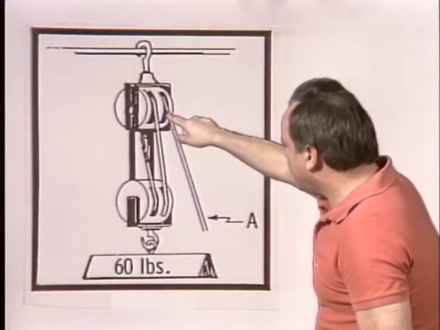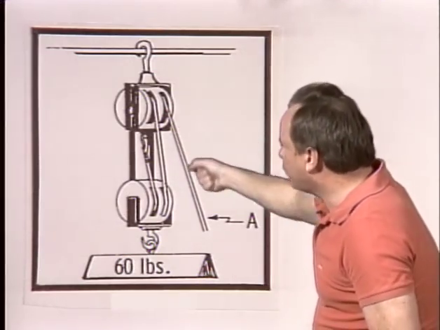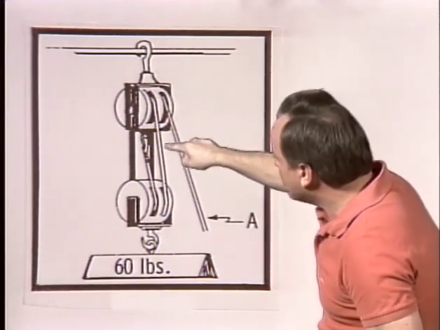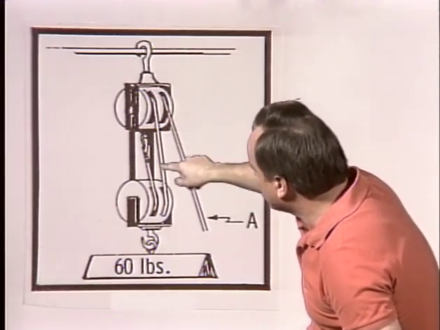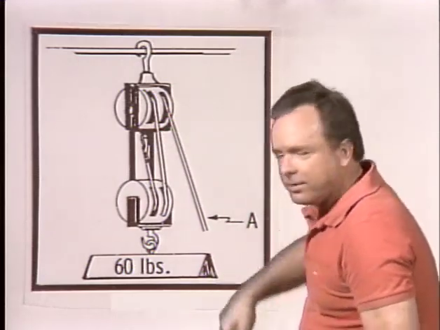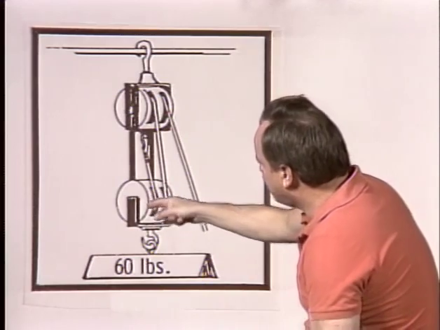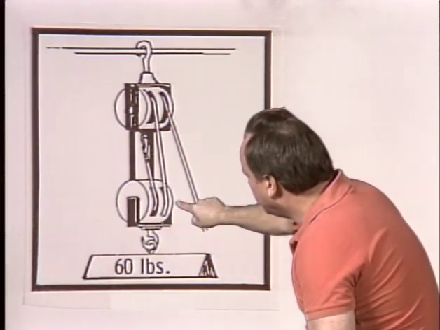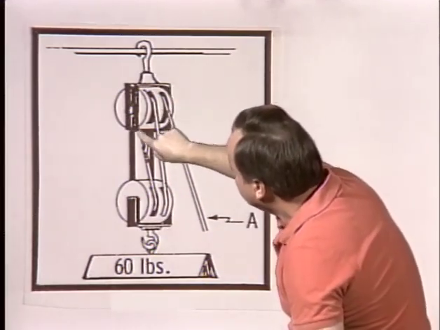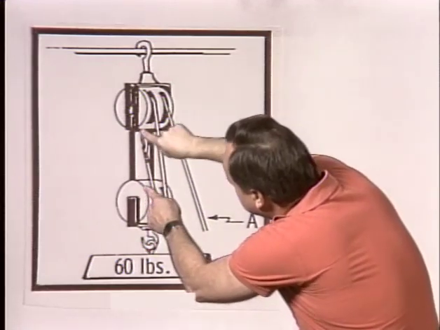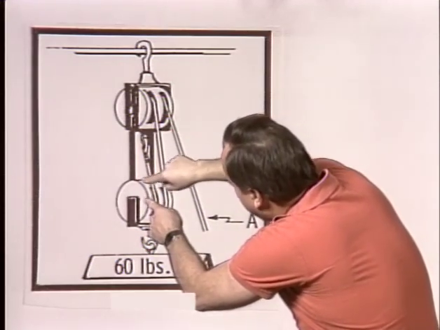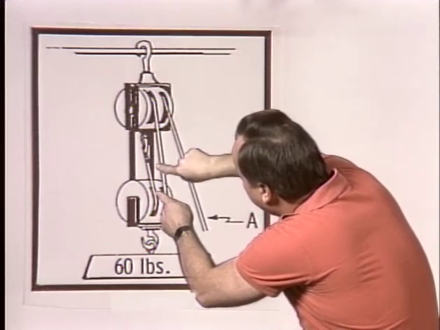Now you can figure out the advantage of a pulley, how much less force is required, by counting the number of strands of rope or cable that go back and forth. And you've got to be careful on this. The way this pulley is constructed is you have this attachment U here and this attachment U here. This is not a part of the attachment system going through here. That is the cable going up the back, or a rope going up the back.